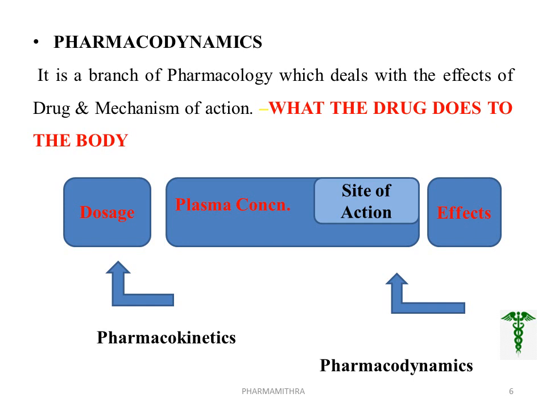In kinetics, the processes are done by the body to the dosage form. In dynamics, the drug is producing the effect and its mechanism of action by moving from the dosage form, reaching the plasma concentration, and finally the site of action, and produces the effect.